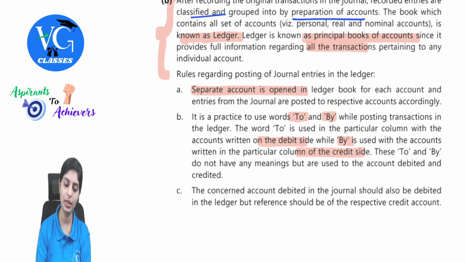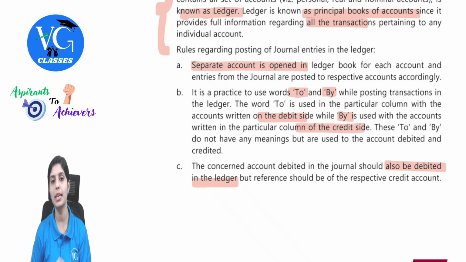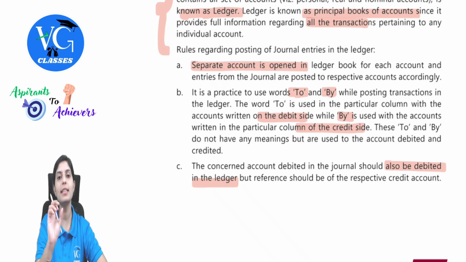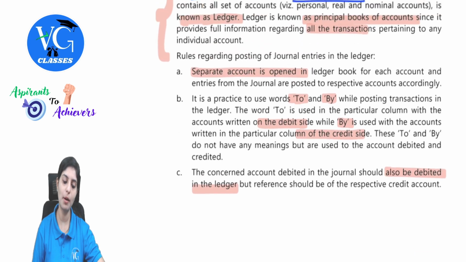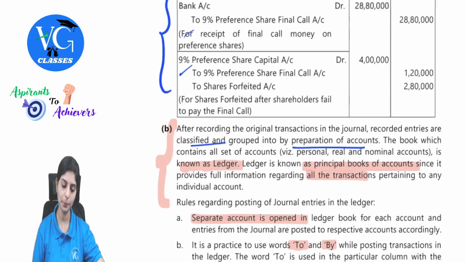And the concerned account debited in the journal should also be debited in the ledger, but the reference should be of the respective credit account. Meaning, for example, if I write bank account debit, how will I present it in the ledger? That is what they are reflecting. So you will read it as bank account debited to or by. So that is what they are interpreting here. So this is all about the rules regarding posting of journal entries in the ledger.